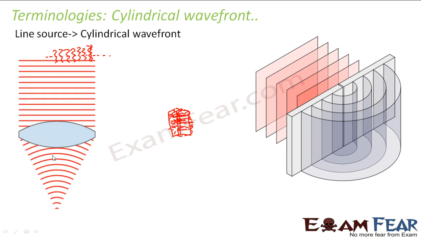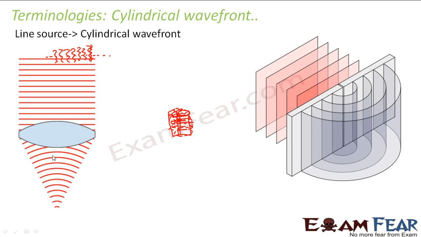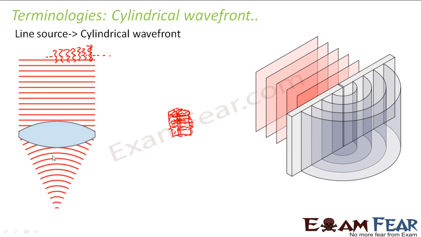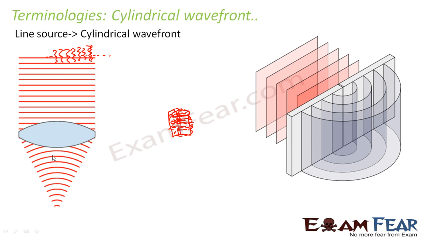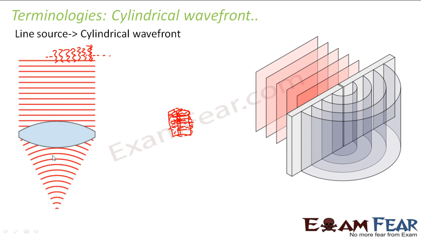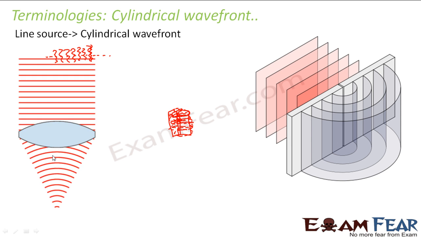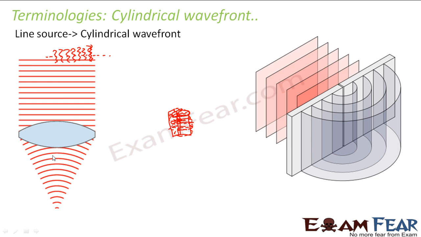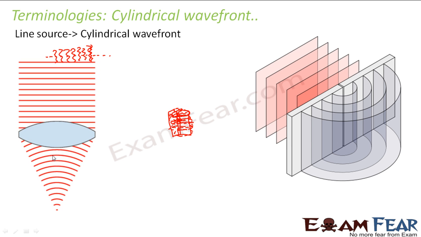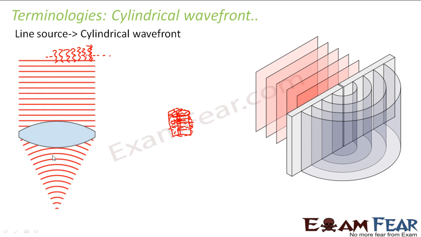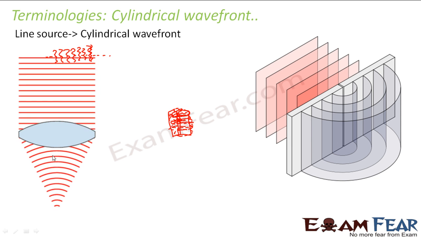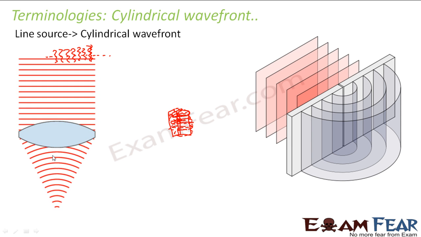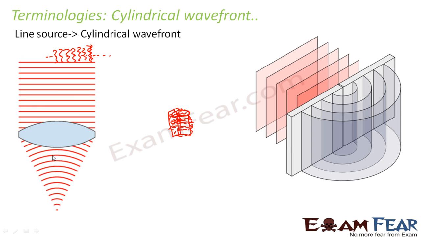what happens when a ray of light passes through a convex lens? When a beam of light passes through a convex lens being a converging lens, it will try to converge the beam of light, right? So the ray of light will get converged to a particular point. Similarly, here in this case, what is happening to the wavefront? The wavefront is also getting bent because the rays of light are actually getting converged to a point. Because of that, this wavefront is getting bent. How? If you think of it yourself, you will get a better answer. You'll even clear your own concepts. But otherwise, I can also explain you.